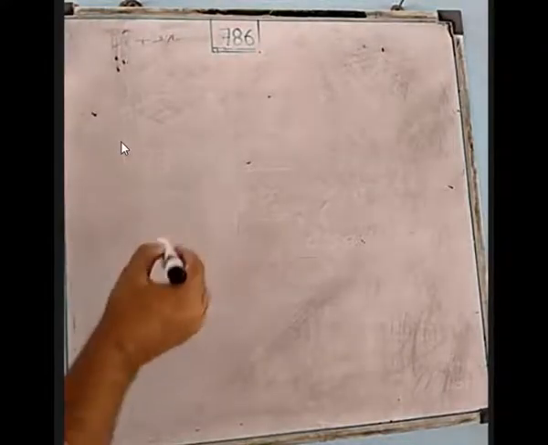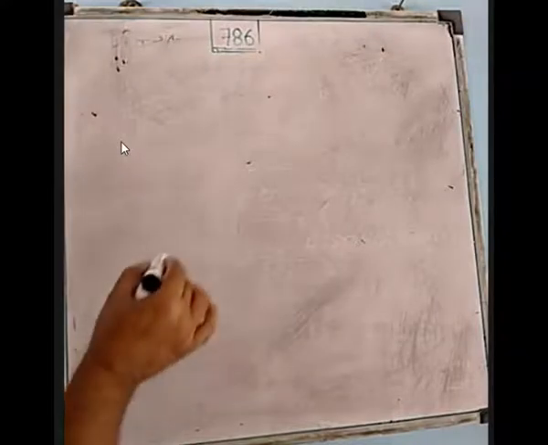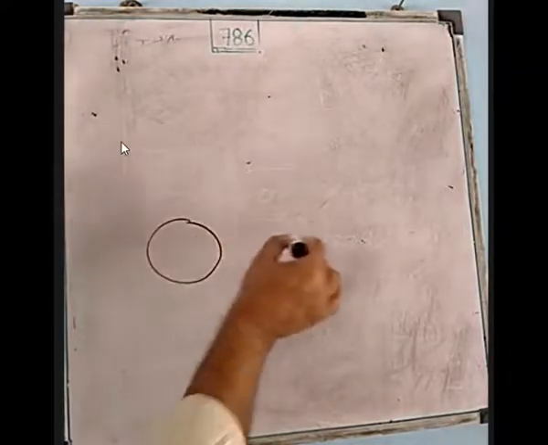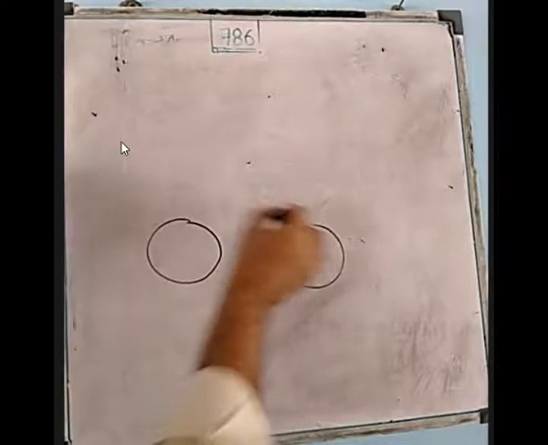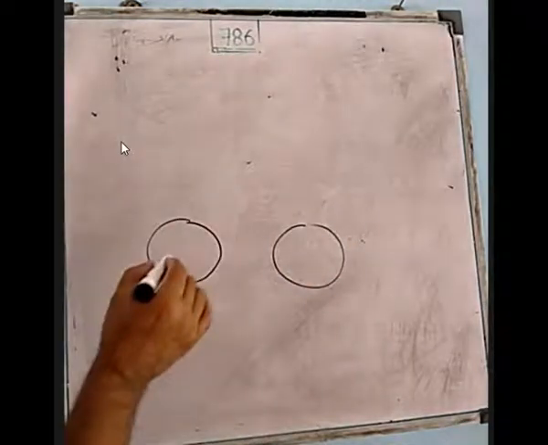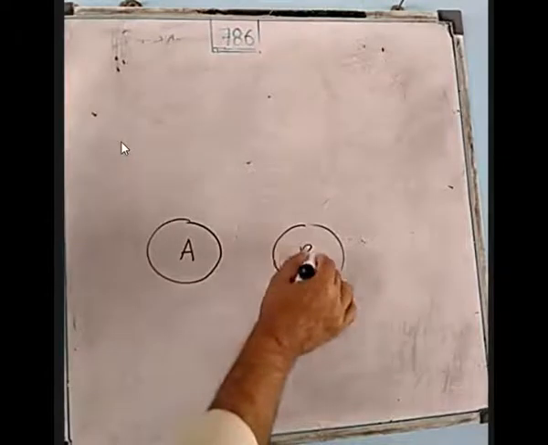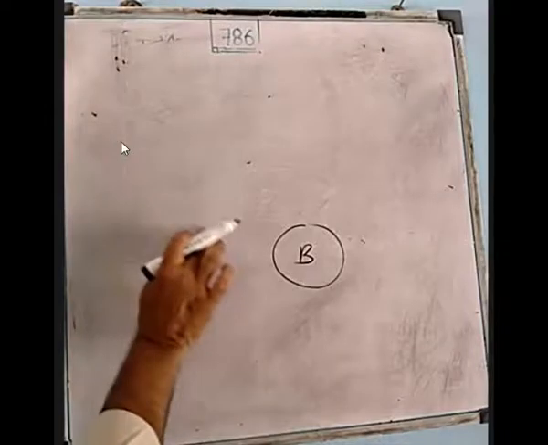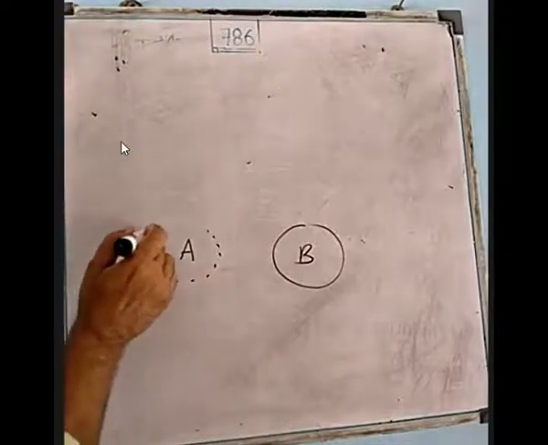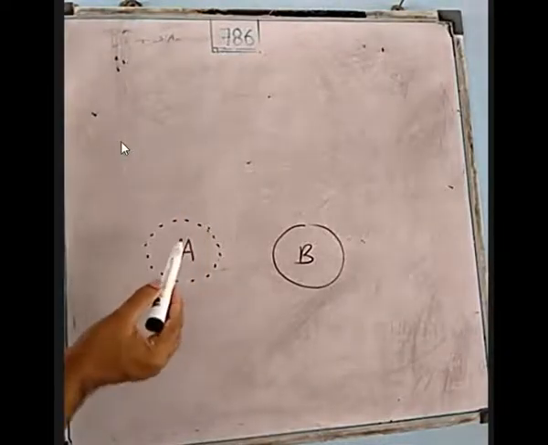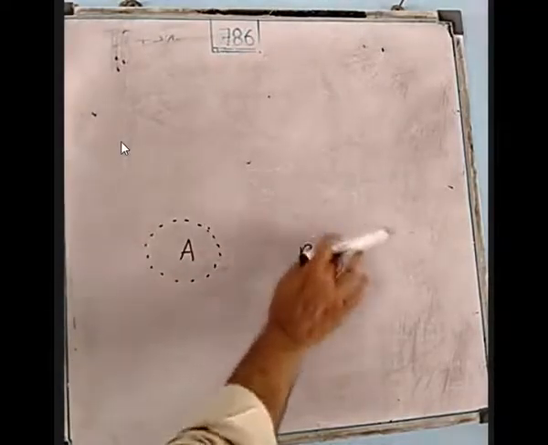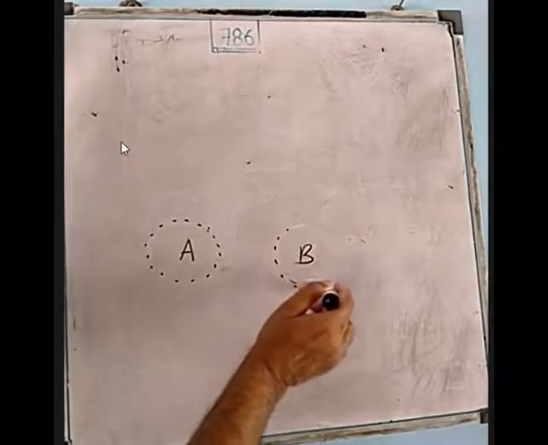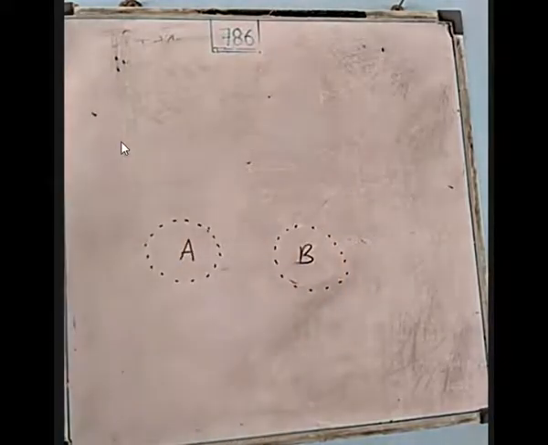So we say, here an A atom, here a B atom. Now instead of the lines, if I show dots, these are the orbitals, this is the atomic orbital of A, this is the atomic orbital of B. These are the two atoms, just like hydrogen, which has only one electron.